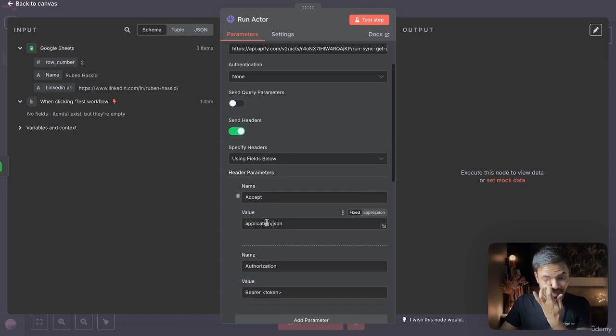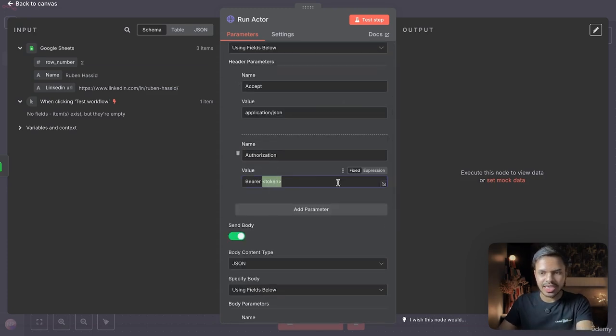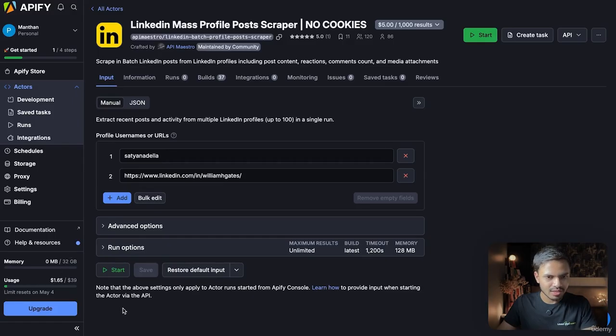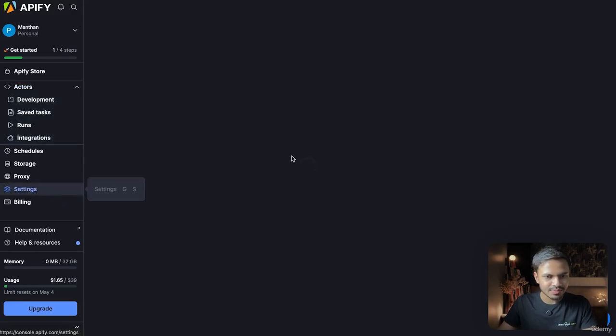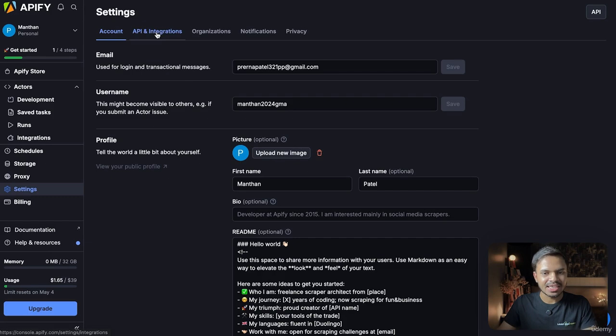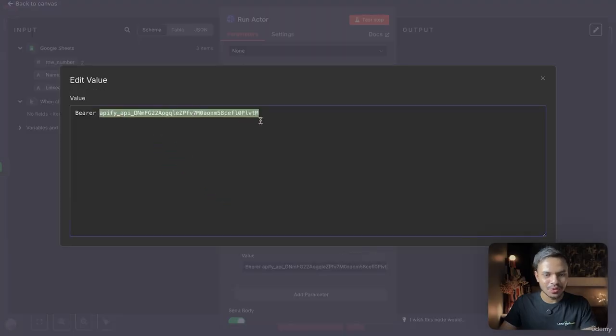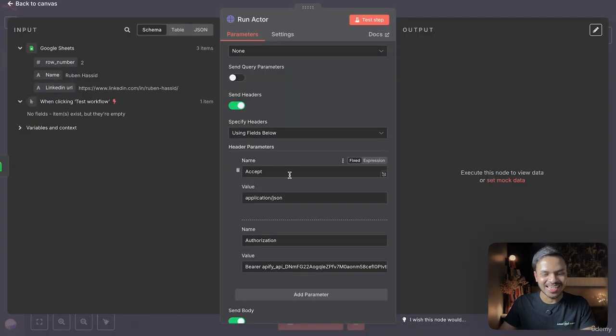Next, for our API key, you can easily find or create API key inside Apify. So I will show you how you can do that. Go to settings, click on API integration and create your API key. This is my API key, feel free to use it until it is up and running.